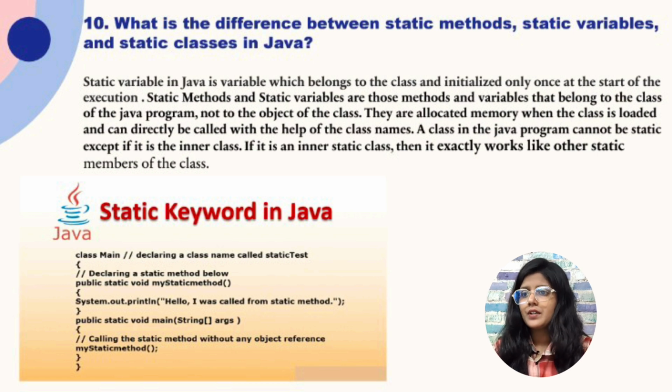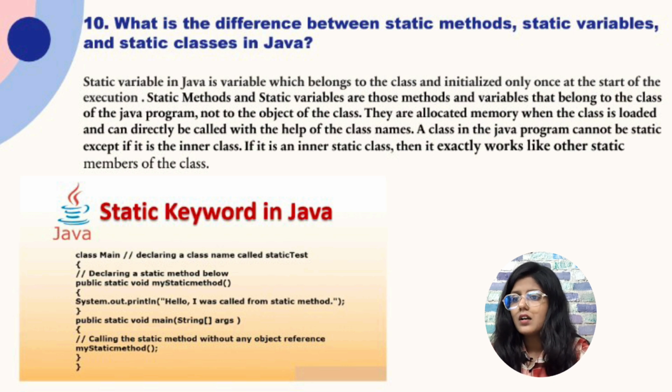See here, in Java, static means something belongs to the class rather than the object. Here, a static method is a method that can be called without creating an object of that class, and it can only access other static members, variables or methods. A static variable is a class level variable shared among all objects, meaning any change affects all instances of